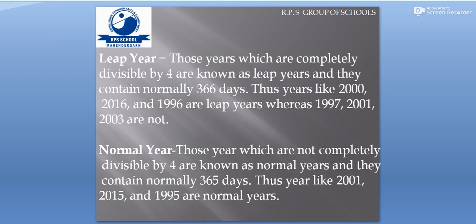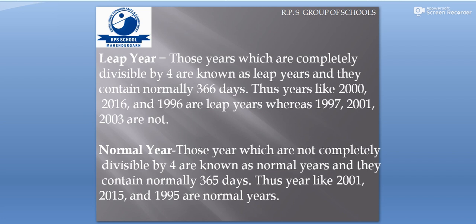So children, here I want to bring to your knowledge one more piece of information. Besides all these years we have discussed, there are also century years, like 1600, 1700, 1800, 1900, 2000. We also have to know whether a century year is a normal century year or a leap century year.